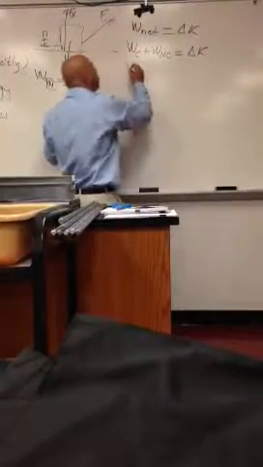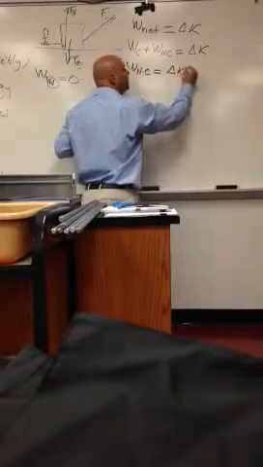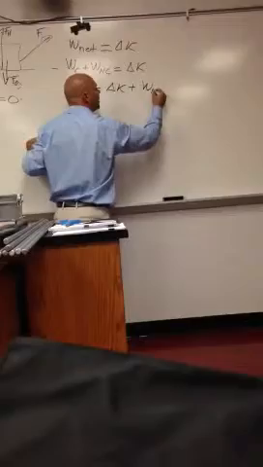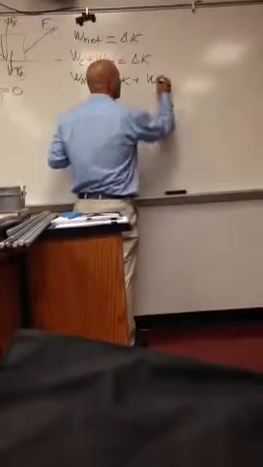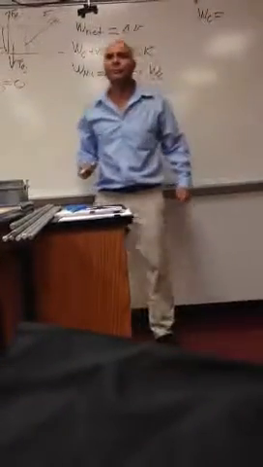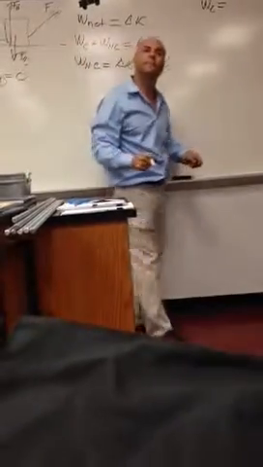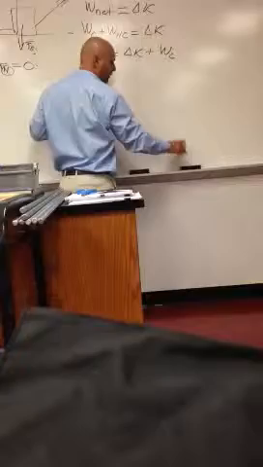So if I move the conservative work to this side, WNC is equal to delta K minus WC. But what is WC in terms of potential energy? How are they related? This is plus, I move it to this side, it is minus.